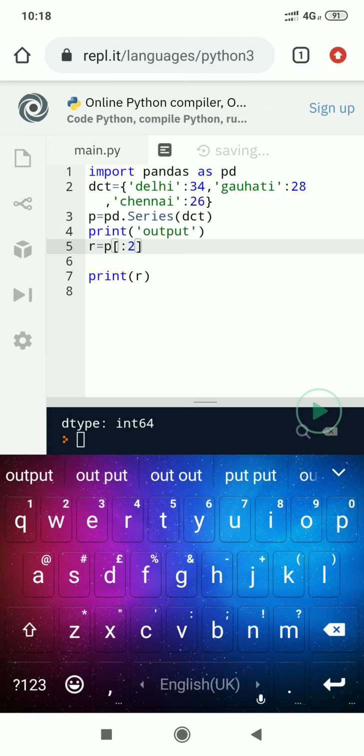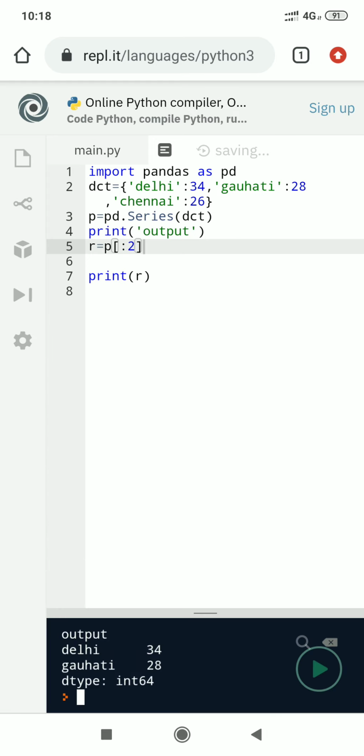You will find value after execution of this program. You will not get confused with earlier values. Okay, output R, it is displaying value of R. It means 0 index position, that is Delhi 34, and 1 index position, that is Guwahati and 28. So it is another way to extract part of the list.